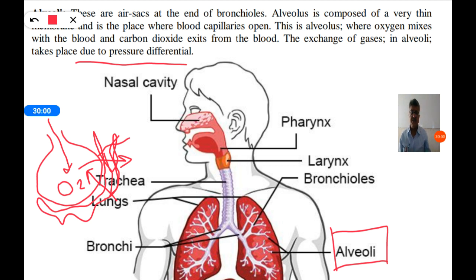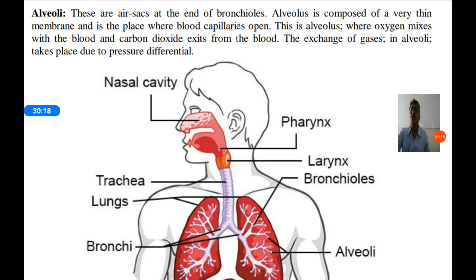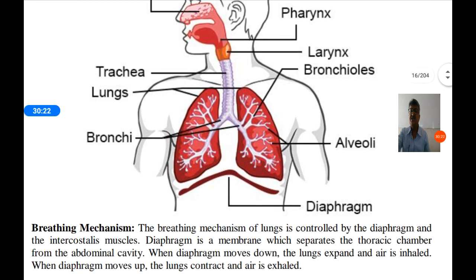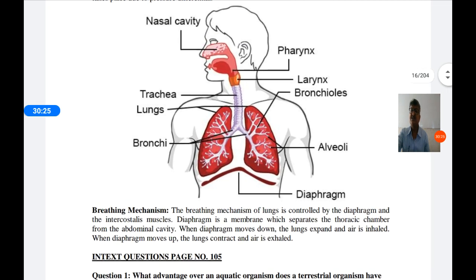And when oxygen is finished from the air, the blood which is coming from the heart also brings carbon dioxide. If the pressure of carbon dioxide is more, it diffuses inside the alveolus and then it is released out through our nose. In this way, exchange of gases takes place in the alveolus.